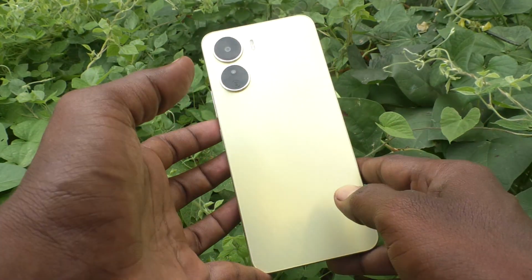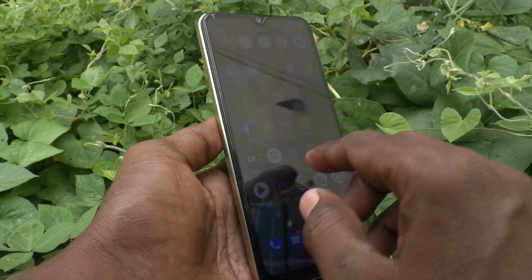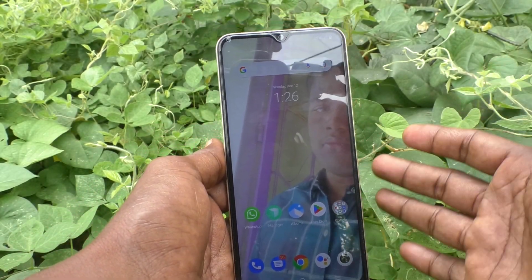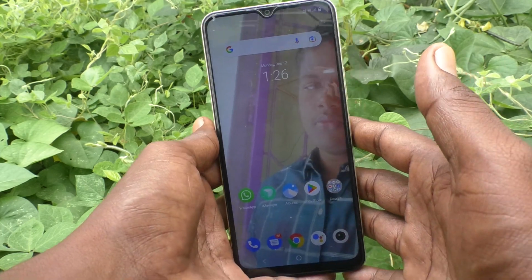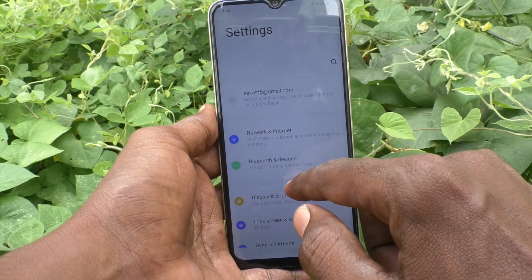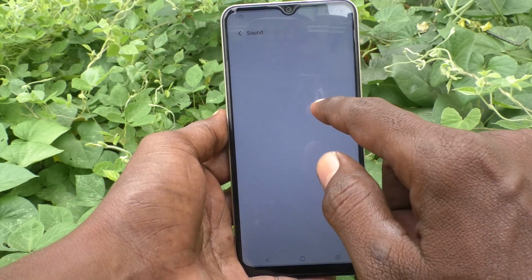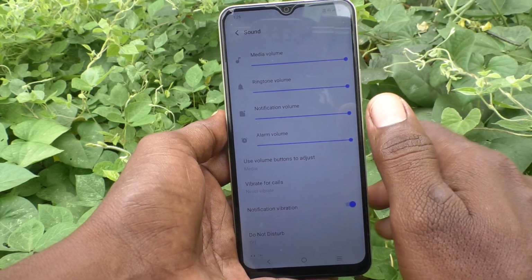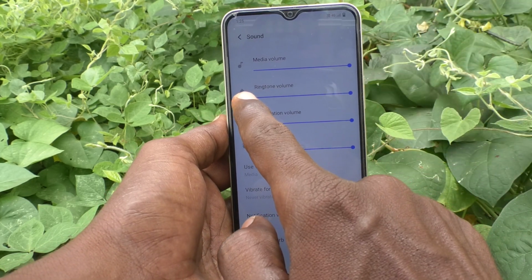Here is the Vivo Y16 smartphone. In this video you will learn how you can increase or decrease the ringtone volume and other volumes in our phone Vivo Y16. First go to the settings of the phone and go to Sound. Here we will have all the volume options. The ringtone volume option is listed in the second line.